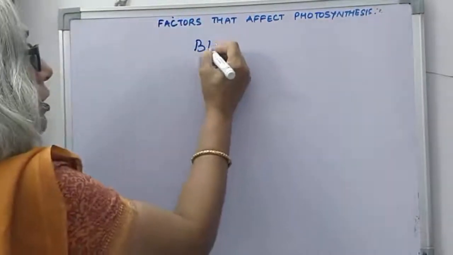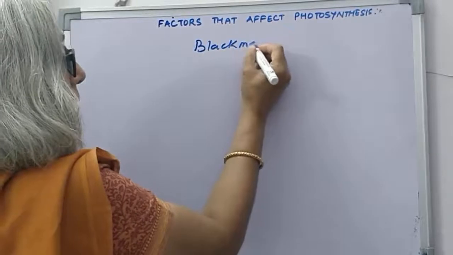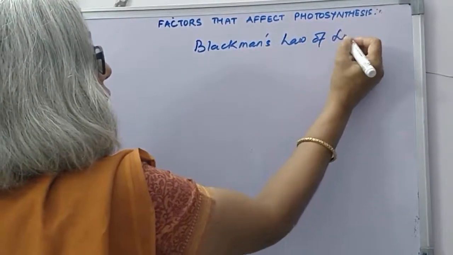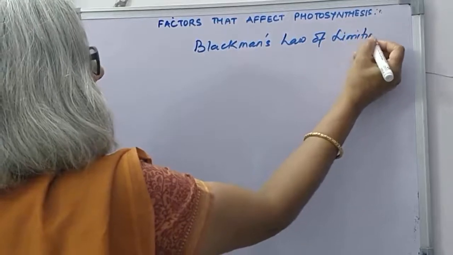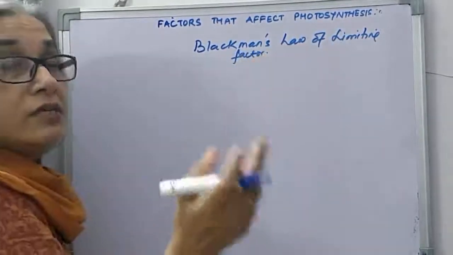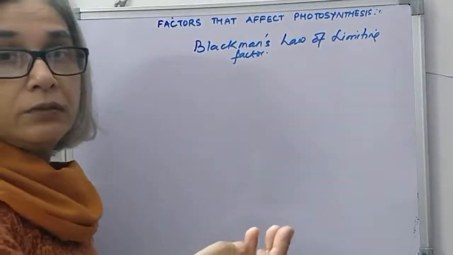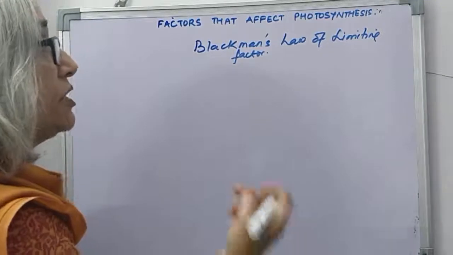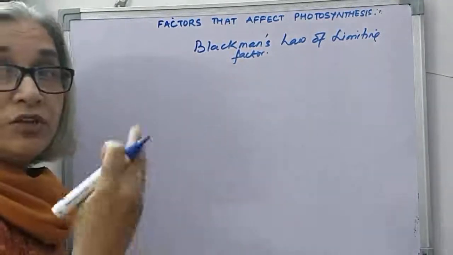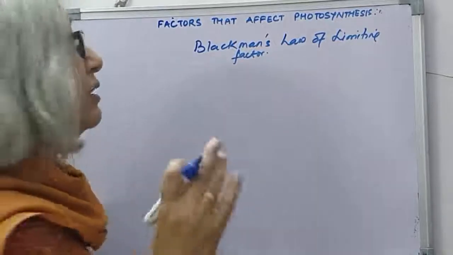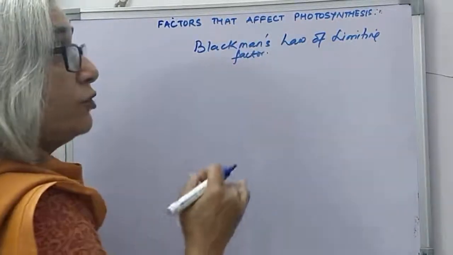So we are talking about Blackman's law of limiting factor. They said a number of factors like carbon dioxide concentration, availability of light, temperature, etc. Availability of carbon dioxide, light and temperature are the main factors that affect the rate of photosynthesis.